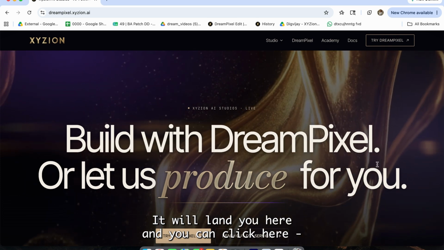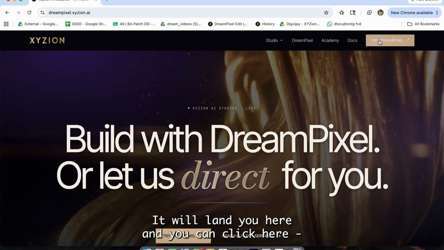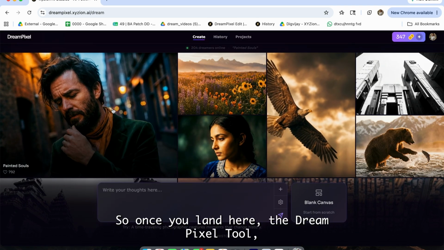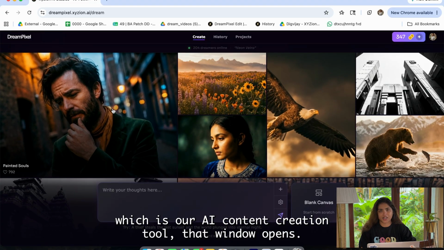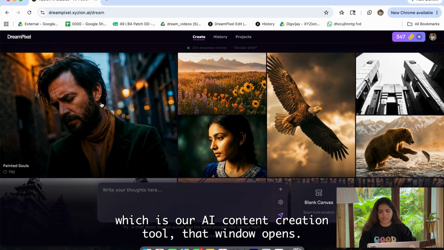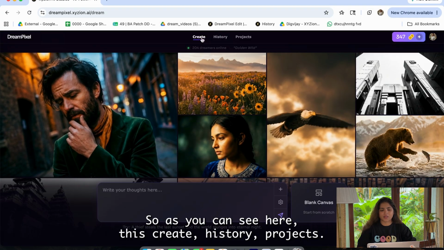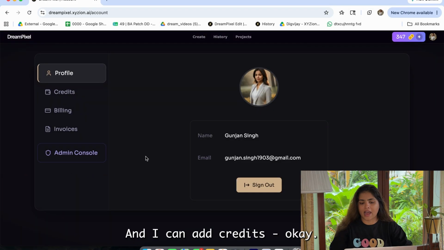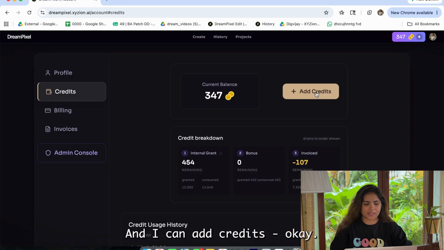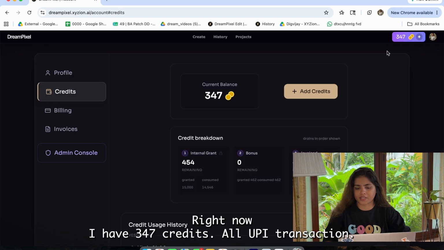DreamPixel.Xyzion.ai will land you here, and you can click here, try DreamPixel. So once you land here, the DreamPixel tool, which is our AI content creation tool, that window opens. This is our homepage. As you can see, here is create, history, projects. This is my account here, and I can add credits. Right now I have 347 credits.